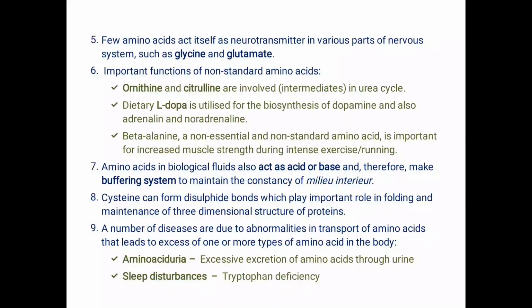Now a number of diseases are due to abnormalities in the transport of amino acids that lead to the excess of one or more types of amino acids in our body, in the condition known as aminoaciduria, meaning excessive excretion of amino acids through urine, because they are not well metabolized in our system, or they are present in our blood in excess amount, or our kidney is not able to reabsorb them after ultrafiltration through the glomerulus.